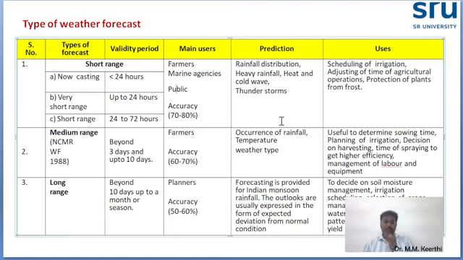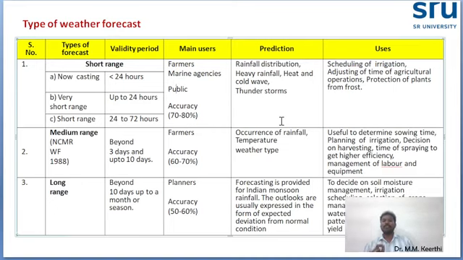Coming to medium range weather forecasting, this is handled by NCMRWF, the National Centre for Medium Range Weather Forecasting, established in 1988. The validity period is 3 days to 10 days. This medium range forecasting is particularly helpful for farmers compared to the general public.